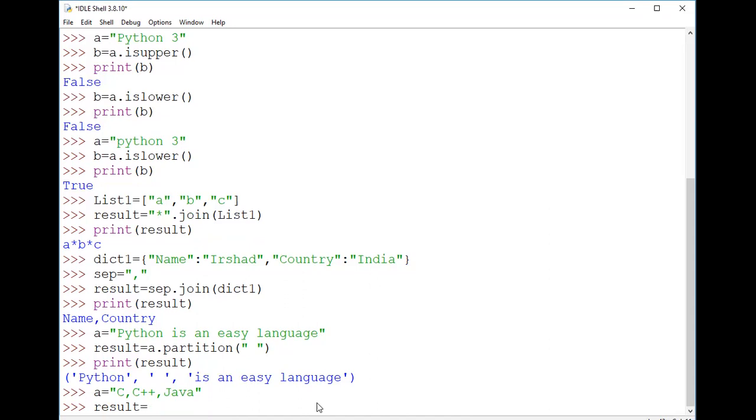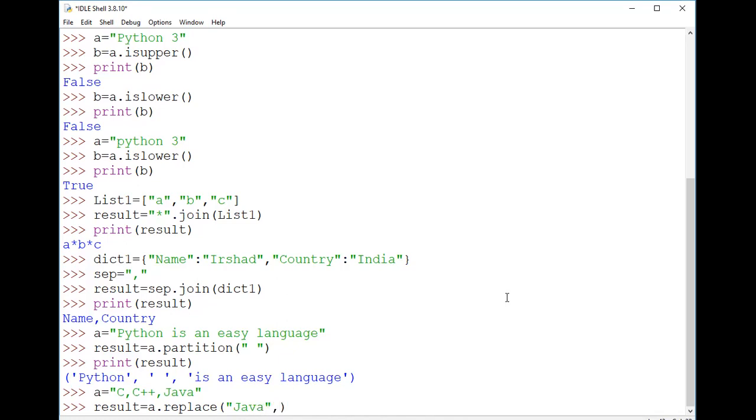Now I need to use a source string. What is my source string? A. And after the dot, I need to use the replace method. In the arguments of the replace method, I have to provide two compulsory arguments. The first argument is the content that you want to replace, and the second argument is what it will be updated to. For example, here we have C, C++, Java. Instead of Java, if I want to update it as Python, I need to change Java. So first I need to write Java here.